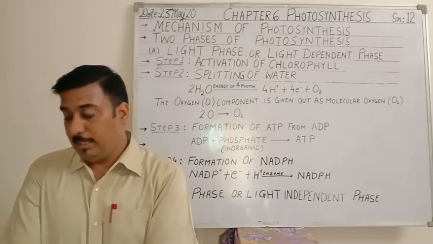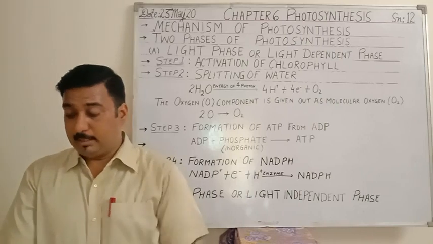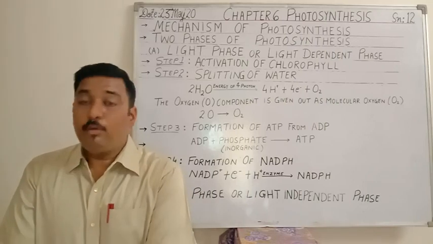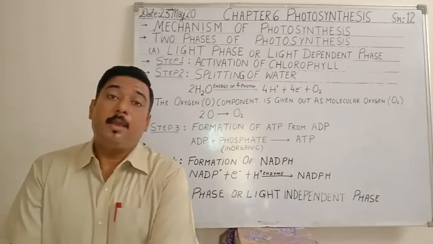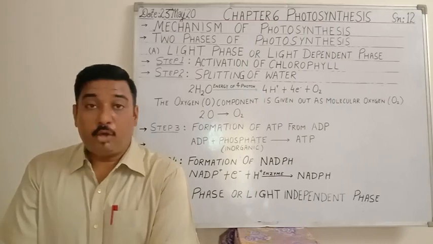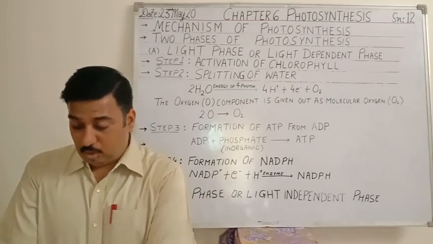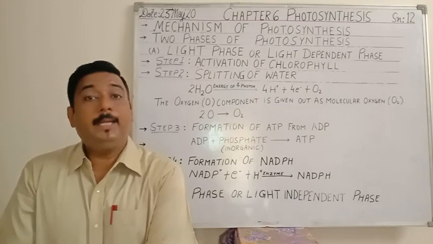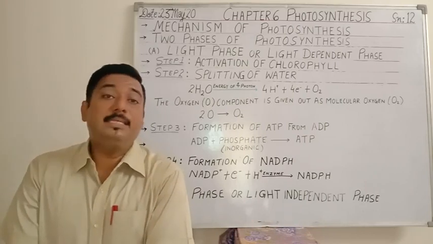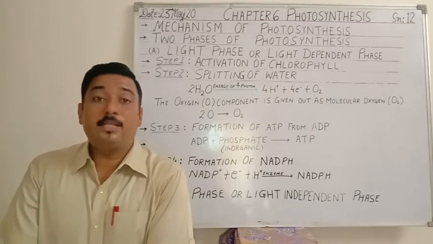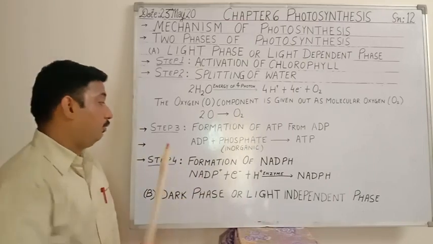Since the energy used in carrying out this phosphorylation is light energy in the form of photons, this phosphorylation is termed as photophosphorylation, meaning addition of phosphate is taking place by the usage of photons as energy. Light energy is utilized in the addition of inorganic phosphate to ADP in the formation of adenosine triphosphate, and that is the reason the whole reaction is termed as photophosphorylation.